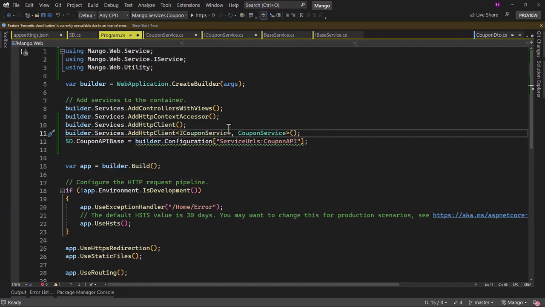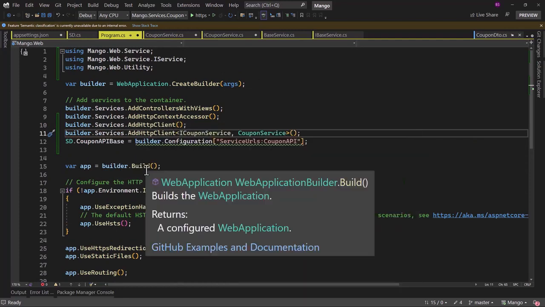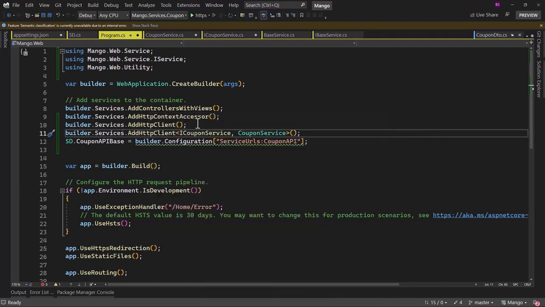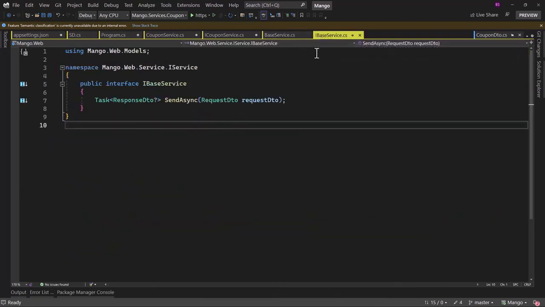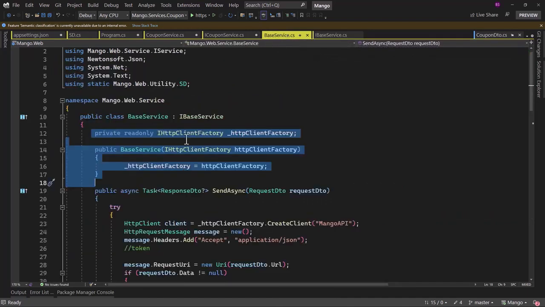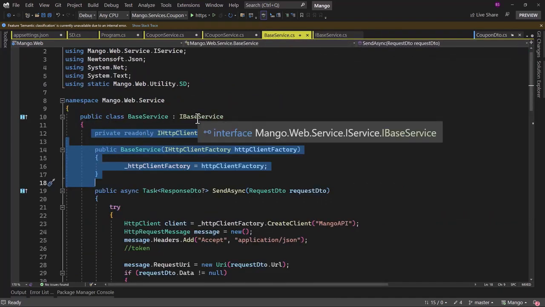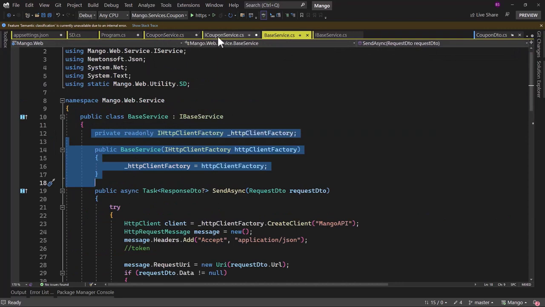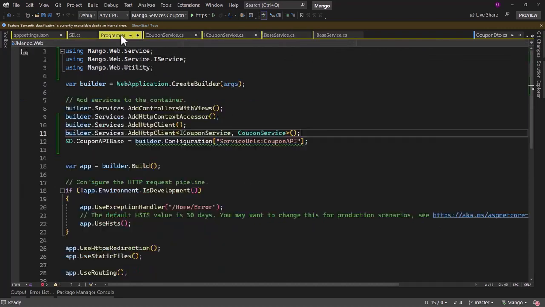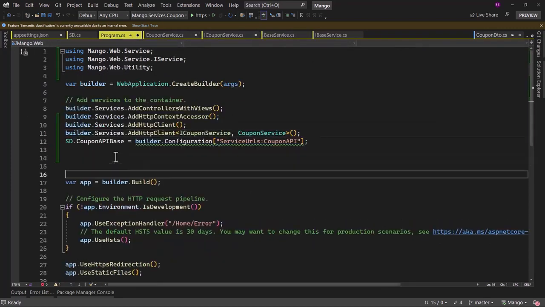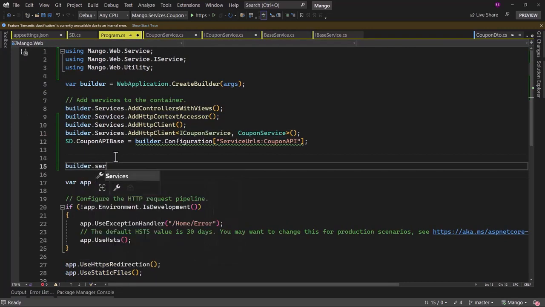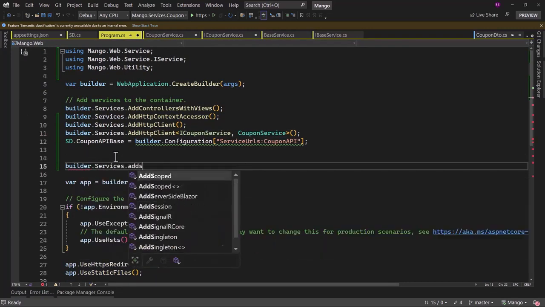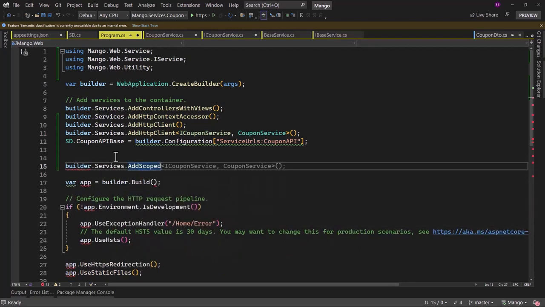But right now we have only configured the HTTP client. We have not configured in our application that, hey, when we are looking for an I-based service implementation, you need to get an object of the base service. And same applies for the coupon service. To add that, we will have to register on builder.Services, and we have to define the lifetime, which will be scoped.